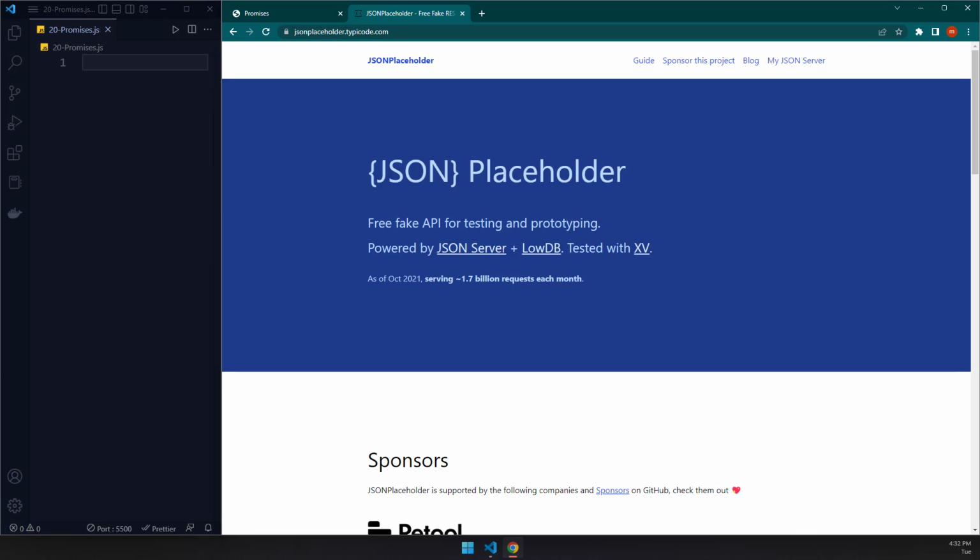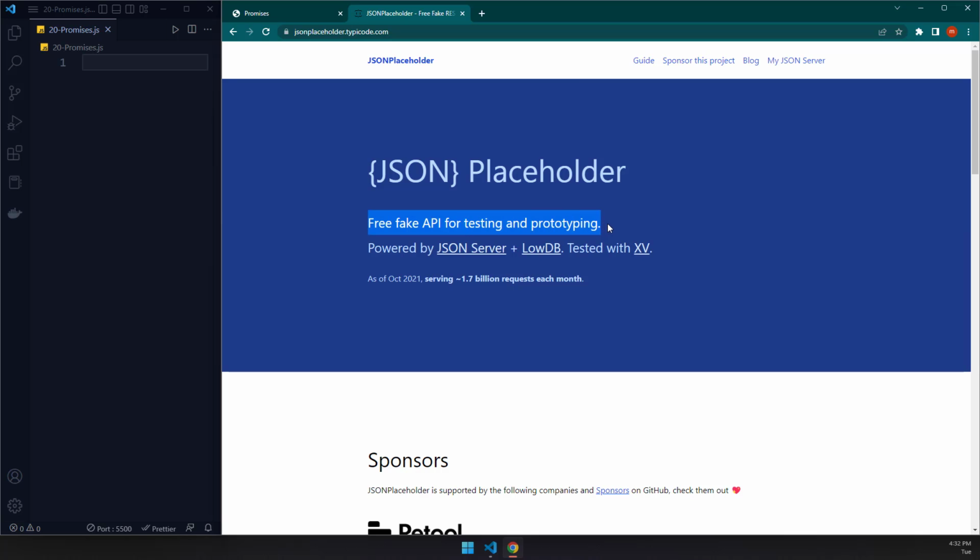Now, what does all of this mean? Let's just jump into a real-world example. And I'm going to explain this as we move along. Now, this is JSON placeholder. This is the website that I've been talking about in our previous lecture. Now, the idea behind this is very simple. Free fake API for testing and prototyping.